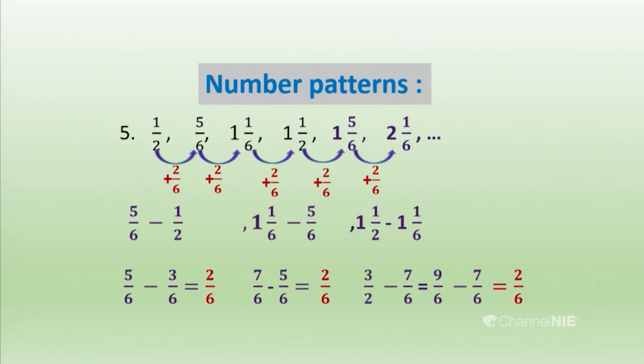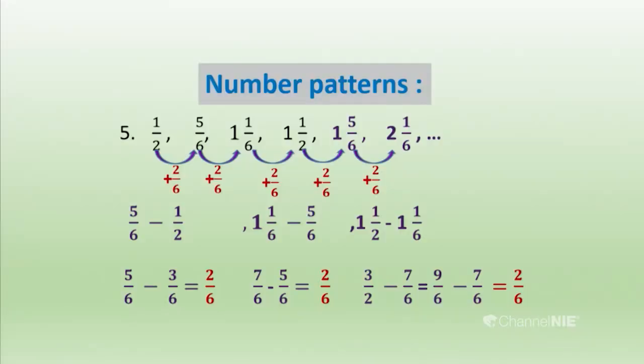Then we can take the other 2 consecutive terms. So, you subtract 1 and 1/6 from 1 and 1/2. Then we subtract them and at that time also we get 2/6. Okay. Then we have analyzed the given number pattern. So, there are different number patterns where we have done several things to find the next 2 terms, but you didn't think about those things. You just looked at the number pattern and said the next 2 terms, but there is something hidden.